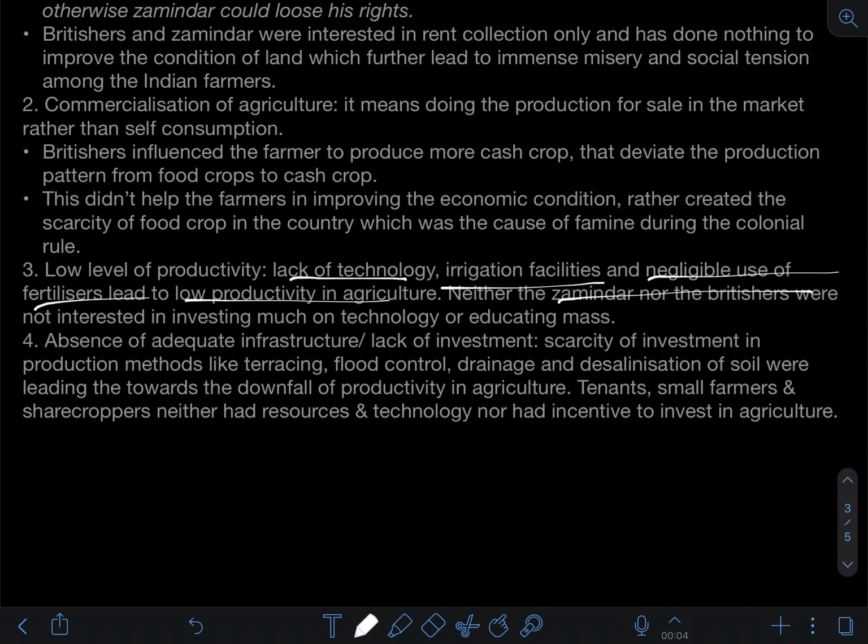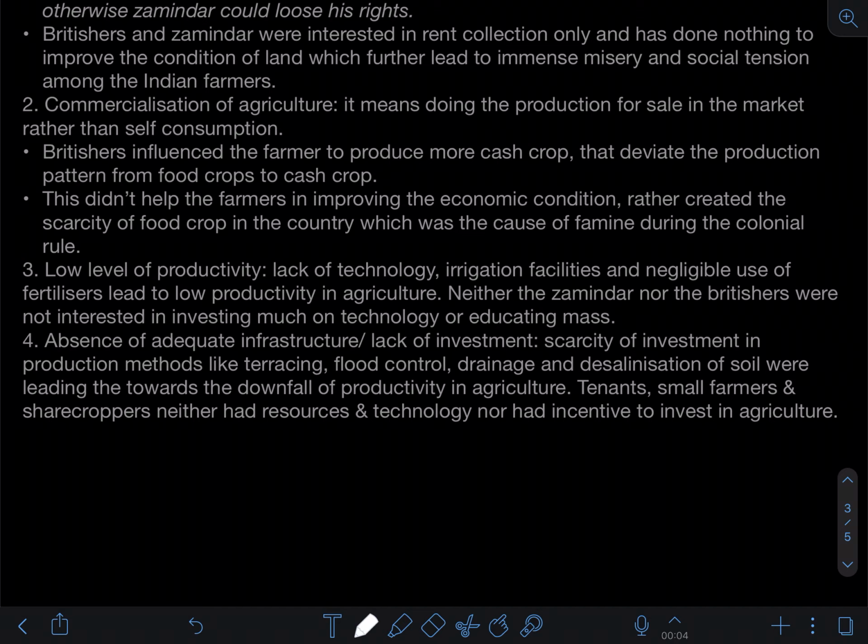Neither the zamindar nor the Britisher was interested in investing much on technology or in educating the masses, right? I feel that the British were having fear that if they made them educated, they would create problems for them in the future. That is why they never went for any kind of education in terms of how to do farming, how to increase productivity in a particular farm, what kind of manure or fertilizer to be used in that very particular farm. That led to another problem and to the worst condition of the agriculture sector.